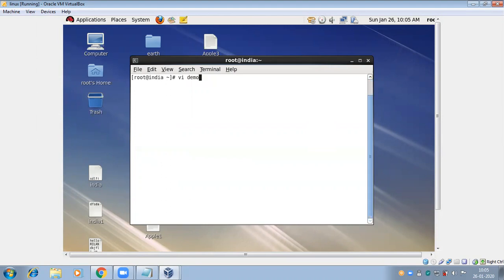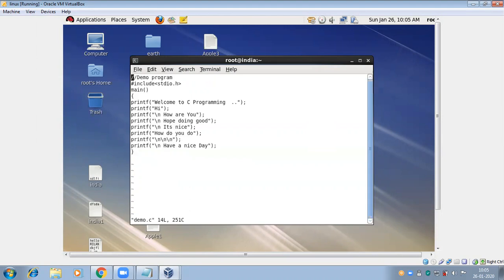So vi demo.c, some file name. It should be alphabet letters. Any file name you can write. Demo.c, where .c is an extension. The demo program is given here: hash include stdio.h.